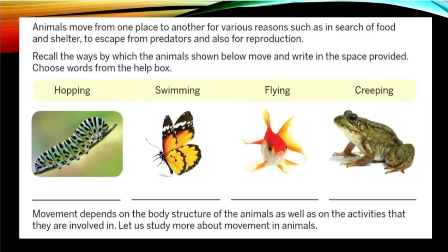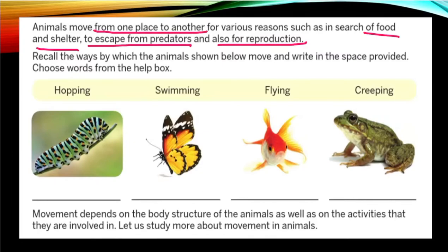That can be in search of food, water, and shelter, to escape from predators, that is, from their enemies, and also for reproduction, that is, to give birth to their babies. Animals find a safe place to give birth to their babies. So animals are moving from one place to another for various reasons.